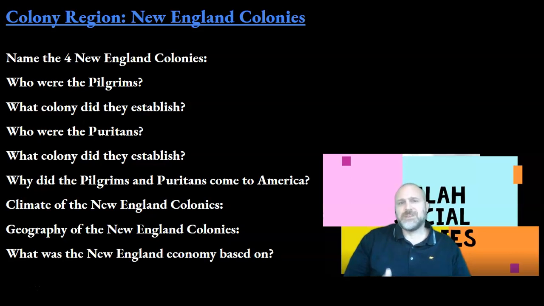After the first permanent English colony was settled in Jamestown in 1607, English colonists soon populated the entire eastern seaboard of the present-day United States. The colonists had their reasons to congregate near the coast, and they all had different reasons for sailing across the Atlantic. This led to several distinct colony regions.